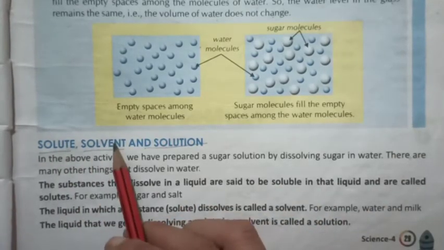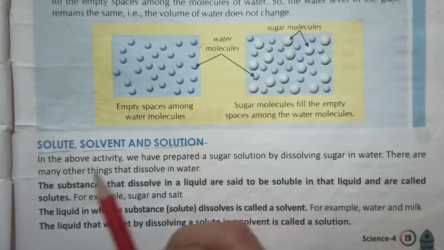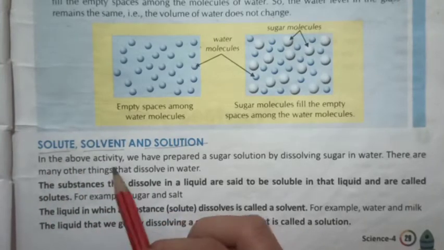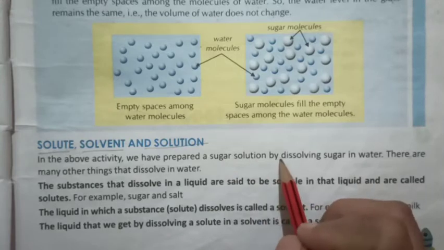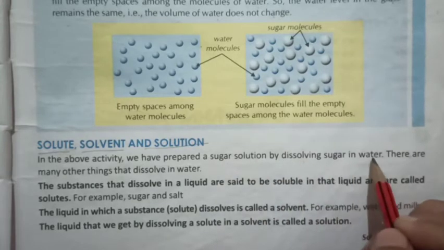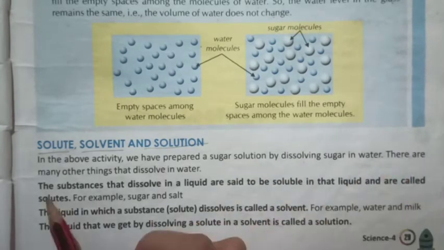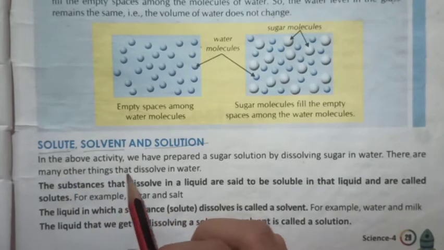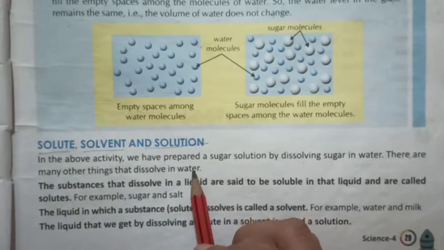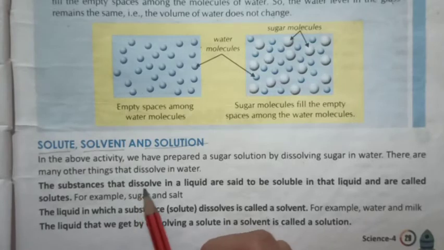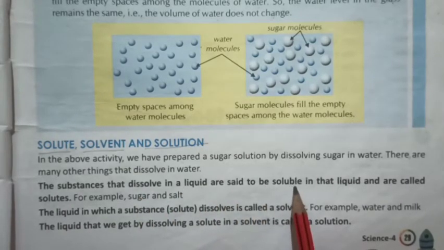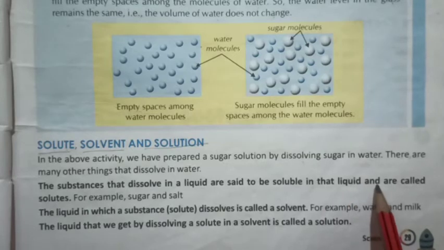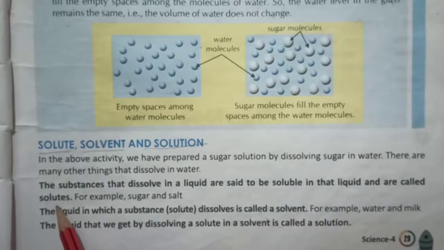Solute, solvent and solution. In the above activity, we have prepared a sugar solution by dissolving sugar in water. There are many other things that dissolve in water. The substances that dissolve in a liquid are said to be soluble in that liquid and are called solutes.